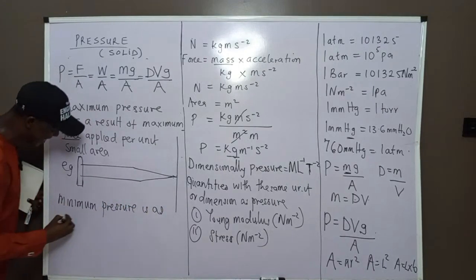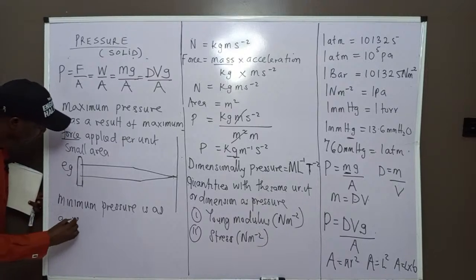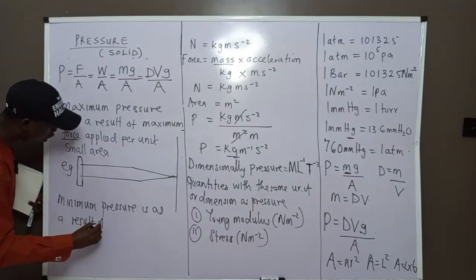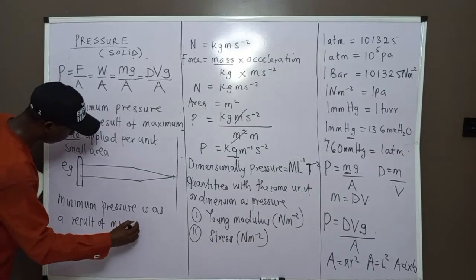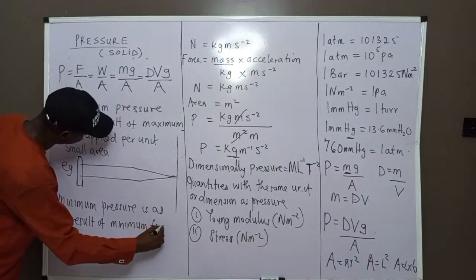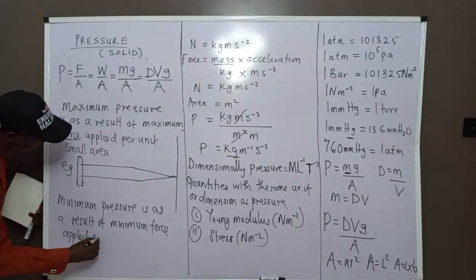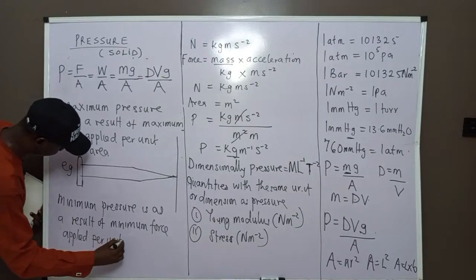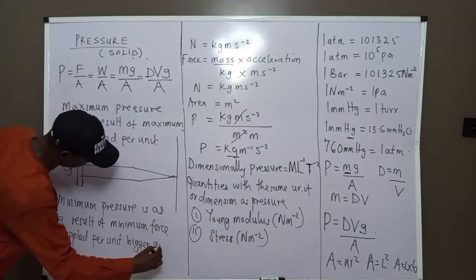Minimum pressure is the result of minimum force applied per unit bigger area.